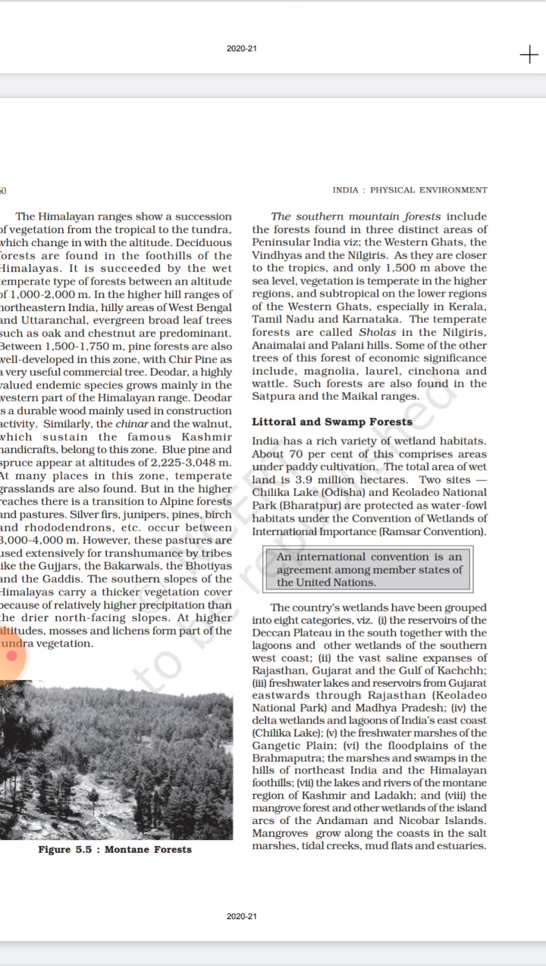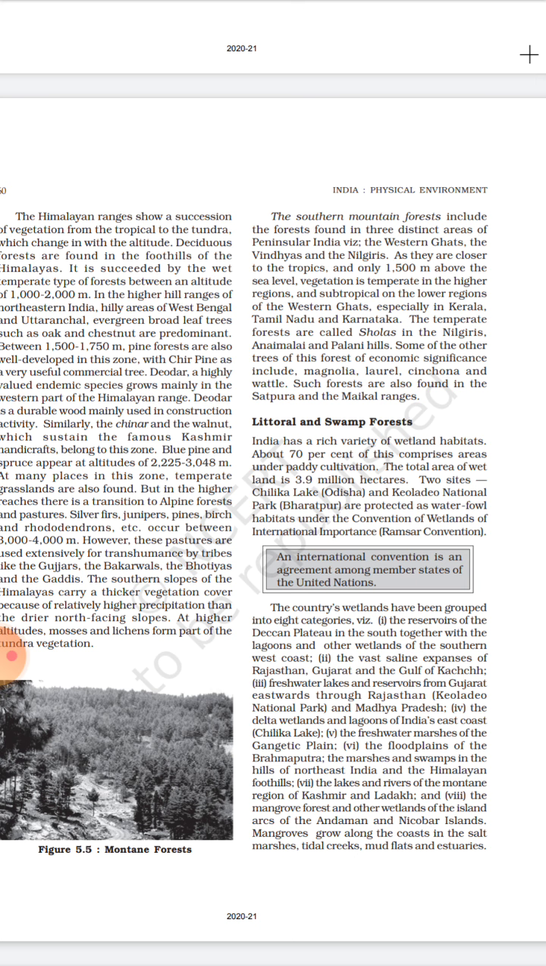Saline means salt is present in huge amount. Then third is freshwater lakes and reservoirs from Gujarat eastward through Rajasthan, that is Keoladeo National Park, and Madhya Pradesh. The next is delta wetlands and lagoons of India's east coast, that is Chilka Lake, which I already told you in Odisha. The next is freshwater marshes of the Gangetic Plain. And the next is flood plain of Brahmaputra, mostly in the northeastern states. Then the marshes and swamps in the hills of northeast India and Himalayan foothills.